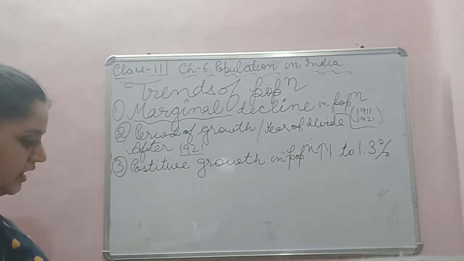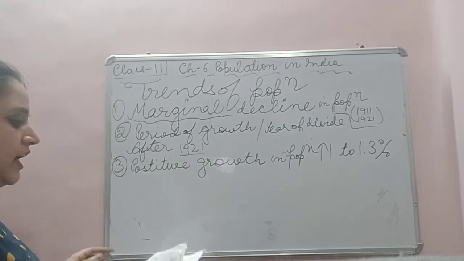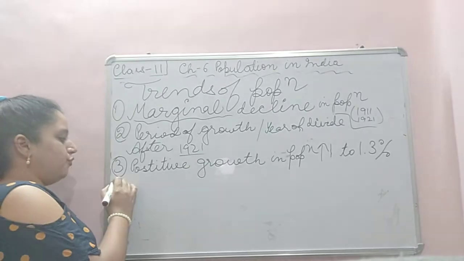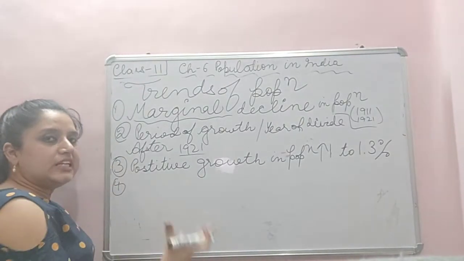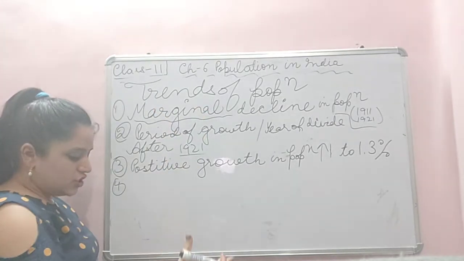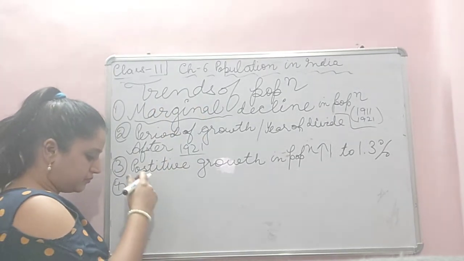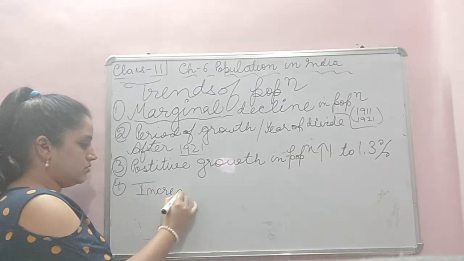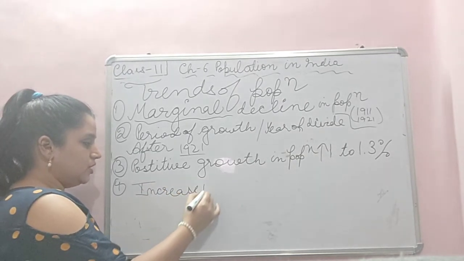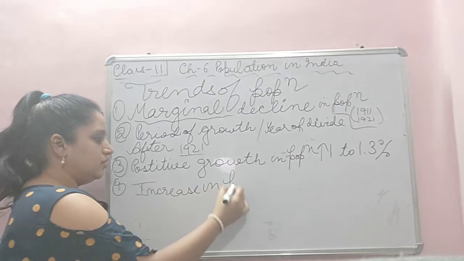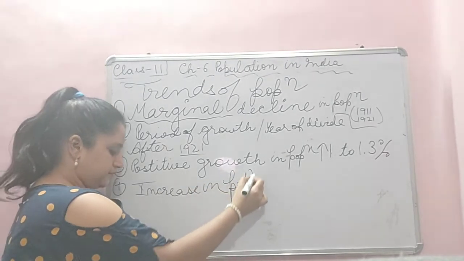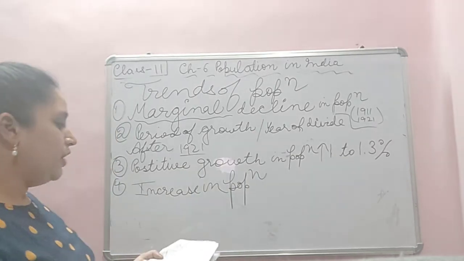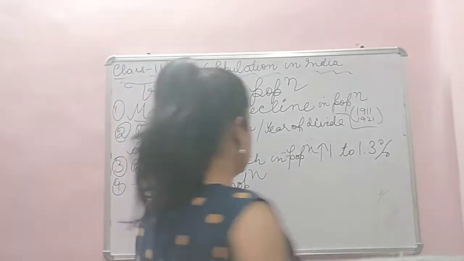Then came the fourth, increase in population. After this, the fourth is a tremendous increase in the population. From 1951 onwards, there was an increase.